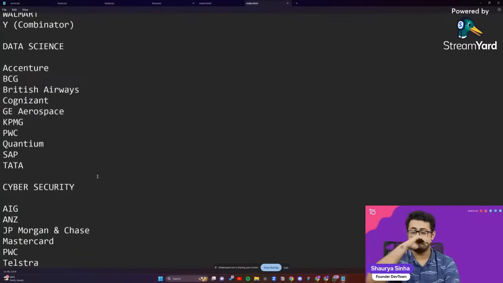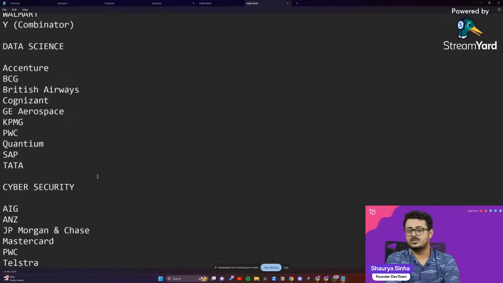Data structures, so we start from the basics. We have no prerequisites, nothing. You don't need to know anything about anything. We'll start with C++, Java, data structures and algorithms, competitive programming, full stack development, or data science or cybersecurity, whatever you guys are choosing right over there. We prepare you for your interviews. We prepare you with mock interviews, your resume preparation, GitHub and LinkedIn preparation, all this kind of stuff. We make sure that you guys are ready. Your verbal reasoning, your logical reasoning, everything we handle it for you guys itself.